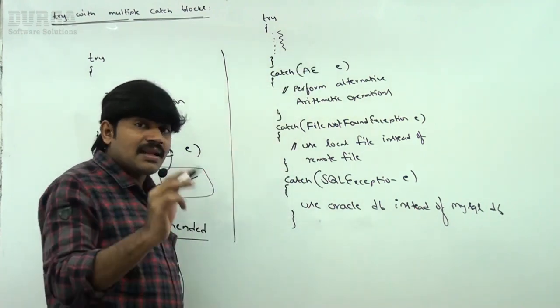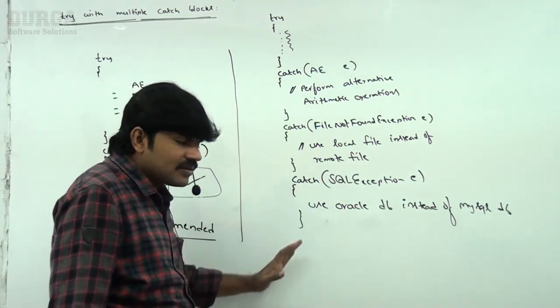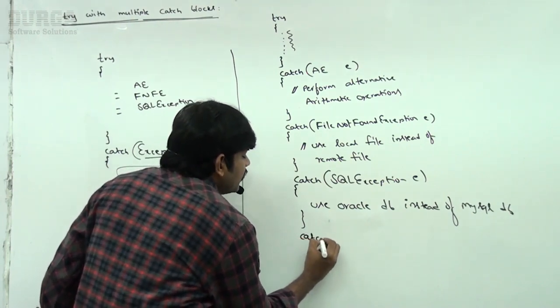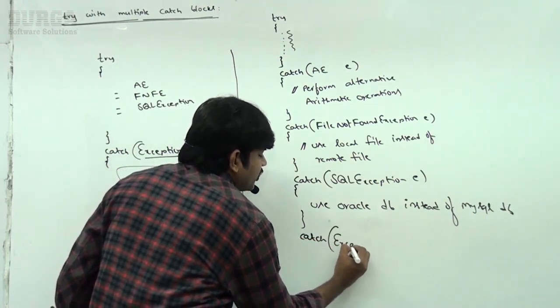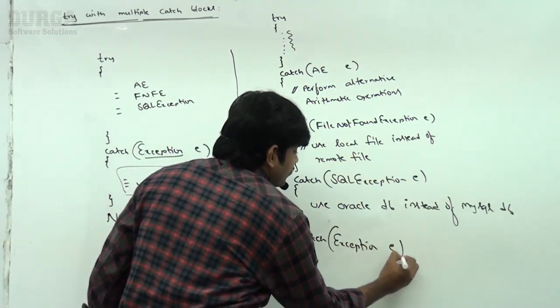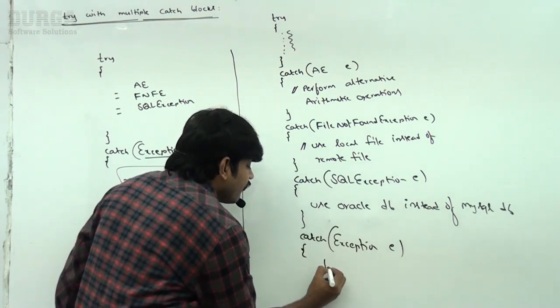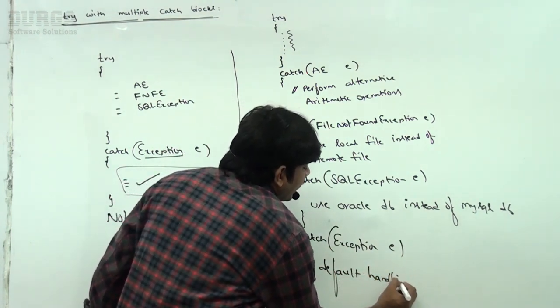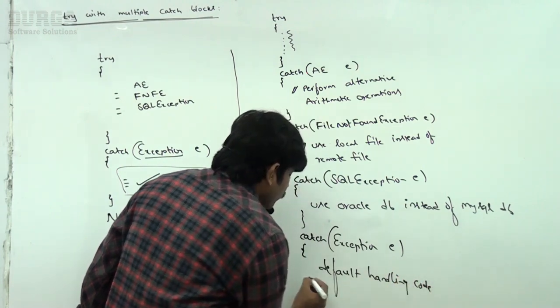Other than this, if any other exception is coming, then automatically catch exception. This is the default handling code. Handling code like this I have to take.